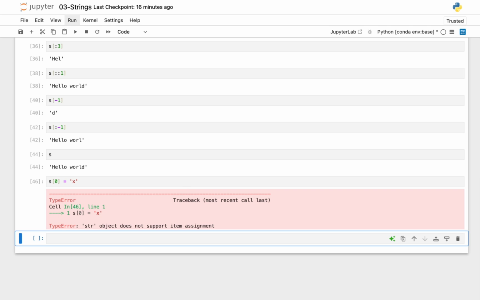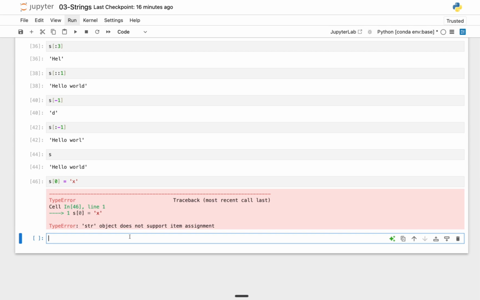But let's take a look at some interesting things that we can do. We can go ahead to concatenate values. We can add values to it. For example, I can say s plus, and I'm going to put a string right here, I'm just going to say concatenate me. What this does is it basically adds them together.